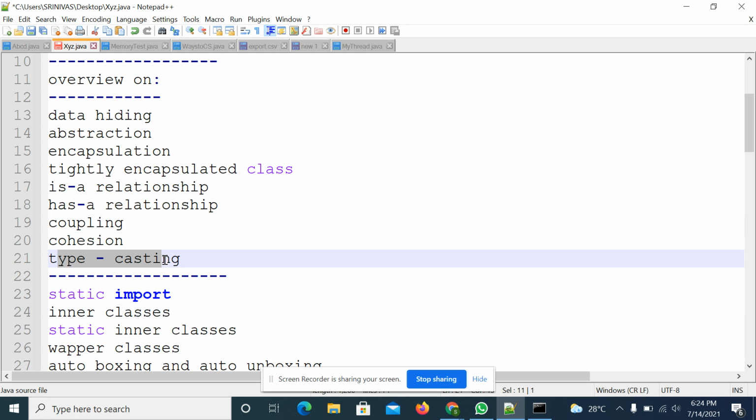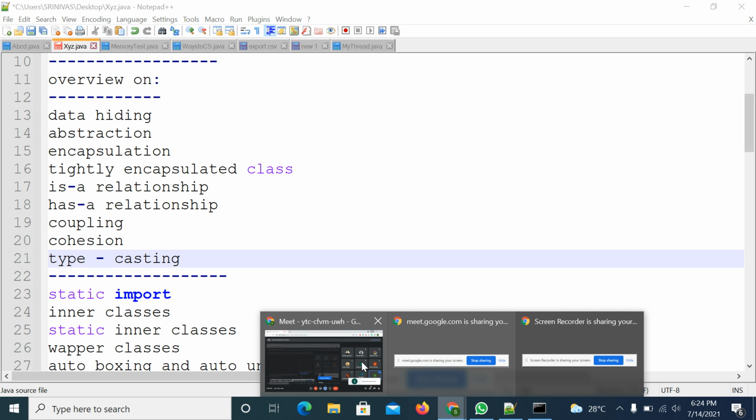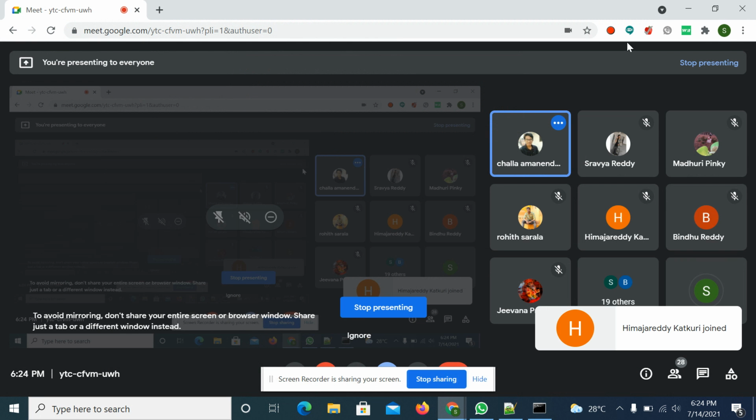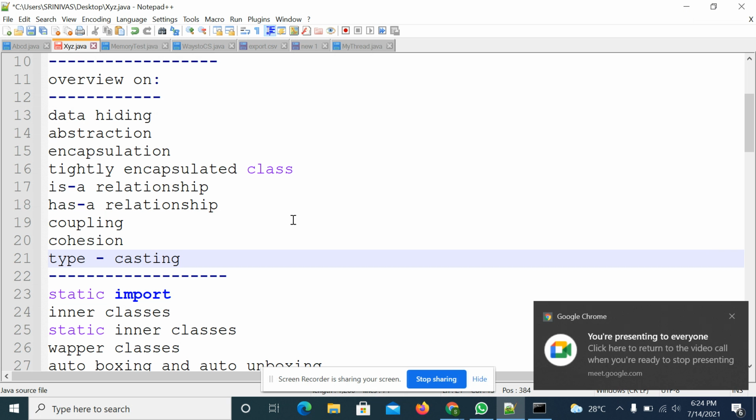Typecasting, I covered it, but I didn't cover in which case you will get compile time errors and in which case you will get runtime errors. I just covered how to typecast, that's it. Whenever you are typecasting, what kind of errors you get at compilation time and at runtime, I didn't cover it. I will take that as an example.